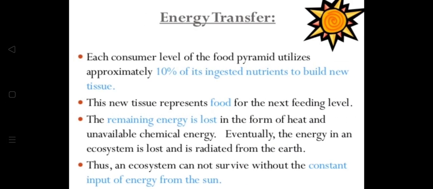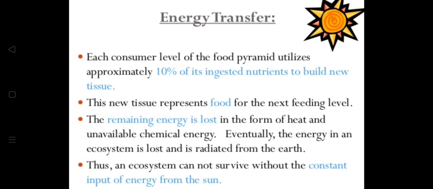Let's understand in short what energy transfer is. In food webs also there is transfer of energy and nutrients. Each consumer level of the food pyramid utilizes approximately 10% of the ingested nutrients to build new tissue. This new tissue represents food for the next feeding level.